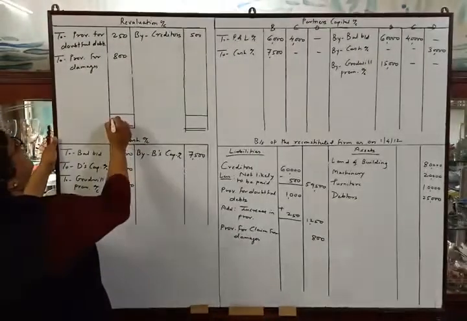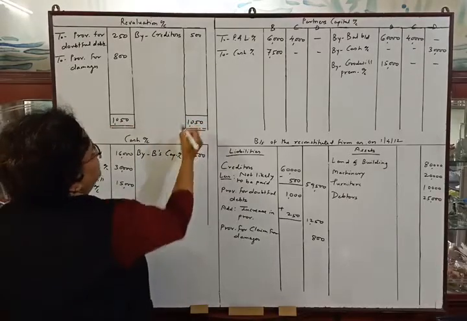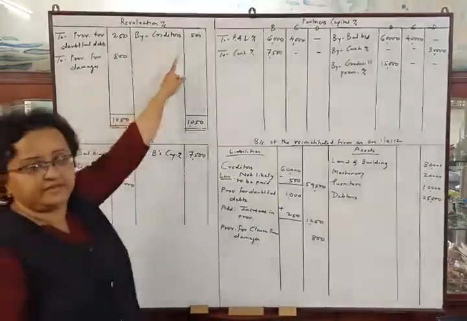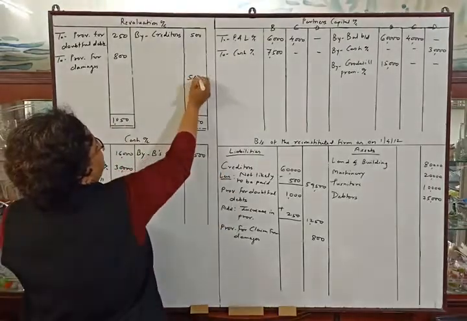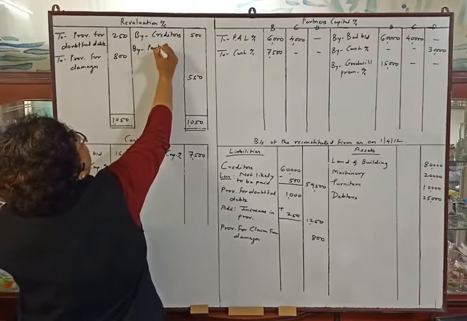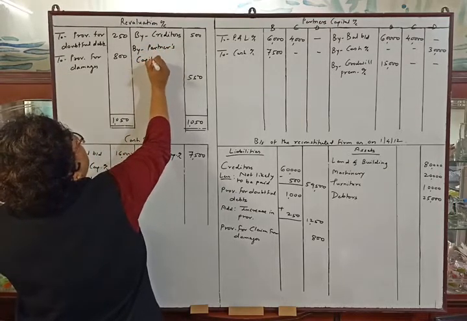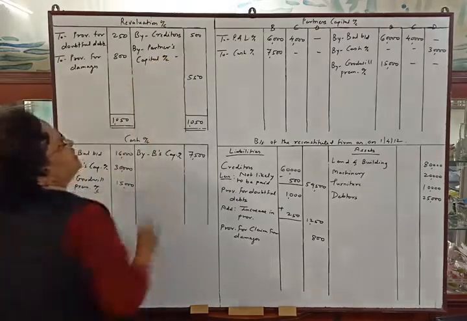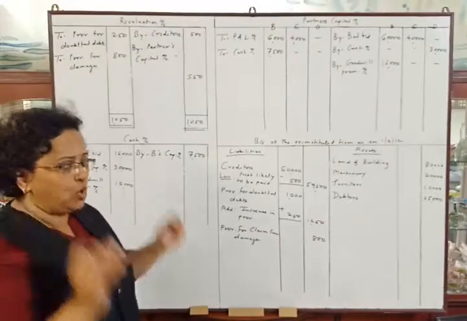So 1,050 is the higher amount. We will deduct rupees 500 from that, and the balance will be rupees 550. It will be transferred to partners' capital account. So by partners' capital account, rupees 550 will be distributed between the old partners in their old ratio.